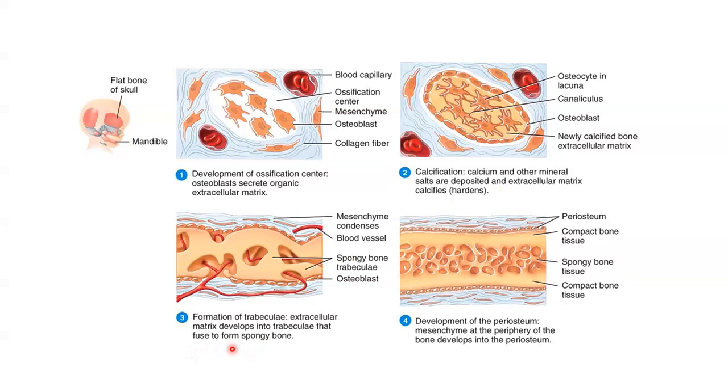As that extracellular matrix forms and calcifies, it begins to form our trabeculae and the spongy bone around that network of vessels in the bone tissue. The connective tissues around those blood vessels then begin to form the red bone marrow. Lastly, on the surface of the bone, our periosteum will begin to develop. Underneath our periosteum, compact bone will replace our spongy bone.